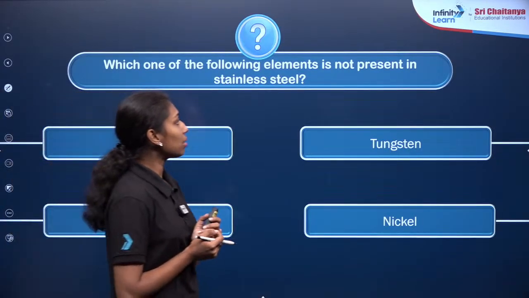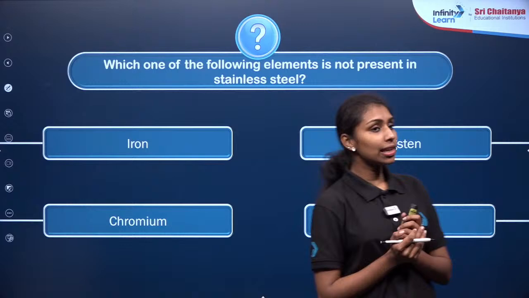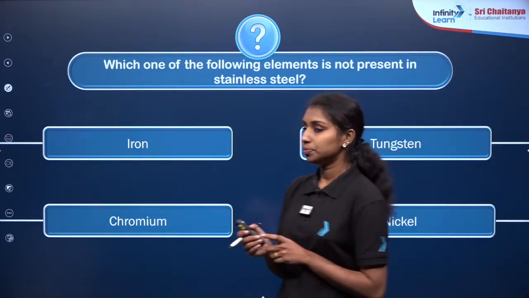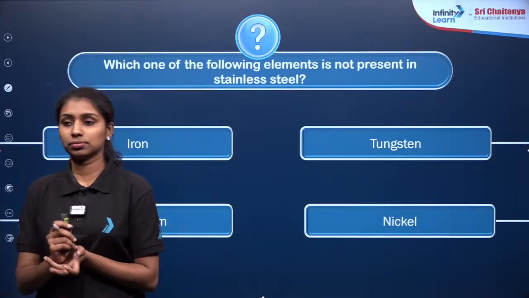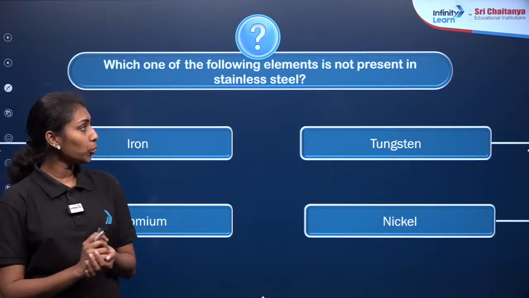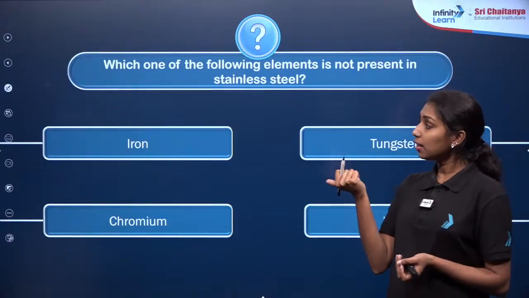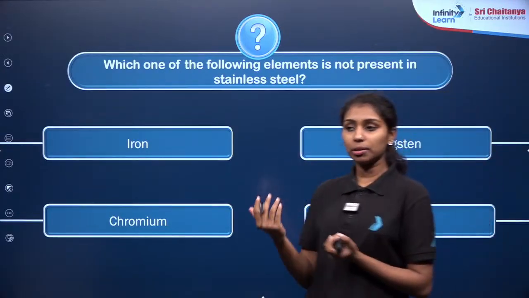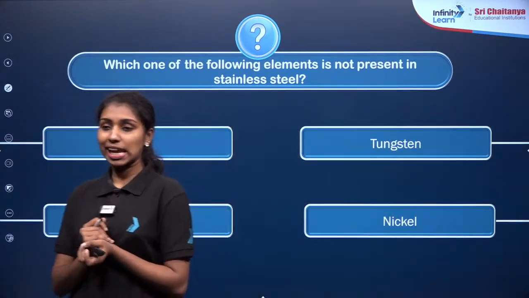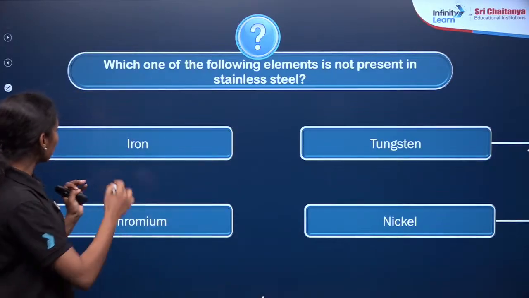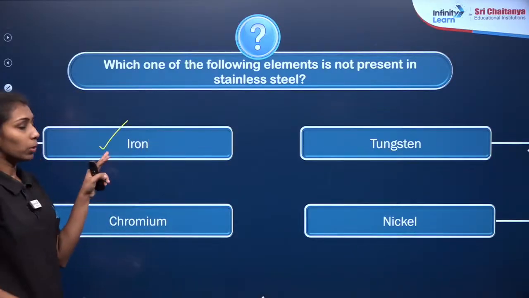Which one of the following elements is not present in stainless steel? Stainless steel. In order to answer these type of question, you must have idea about the alloy along with their composition of different metals, right? So stainless steel is the primary alloy of the iron, right? So obviously iron will be one of the component here.